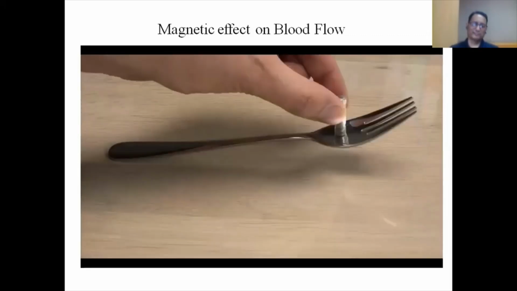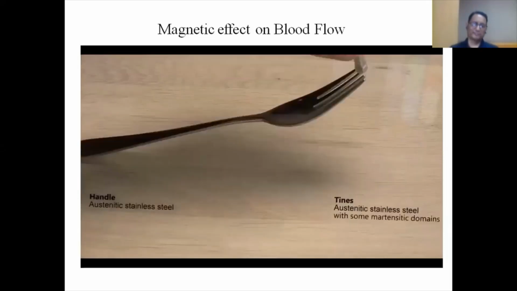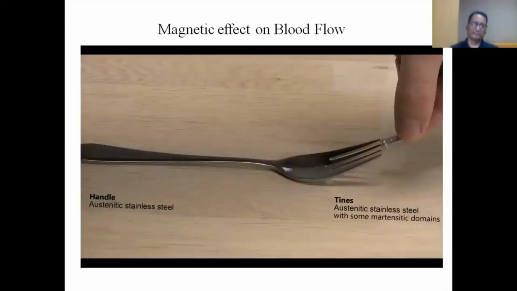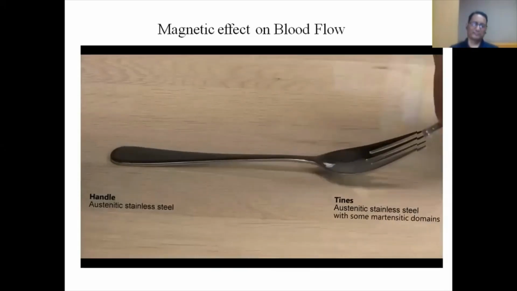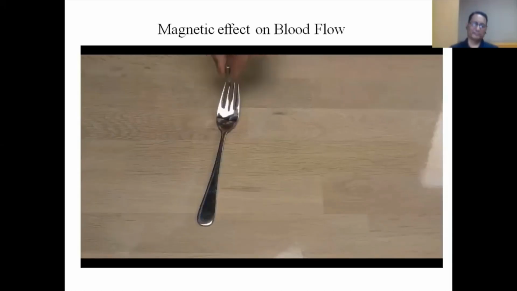The elements in stainless steel can form different crystalline structures. The cold work done to the tines changed the crystalline microstructure slightly, making them more magnetic than the handle. Still not very magnetic, even though there's a lot of iron in this fork, so much more than in any matches and blood.